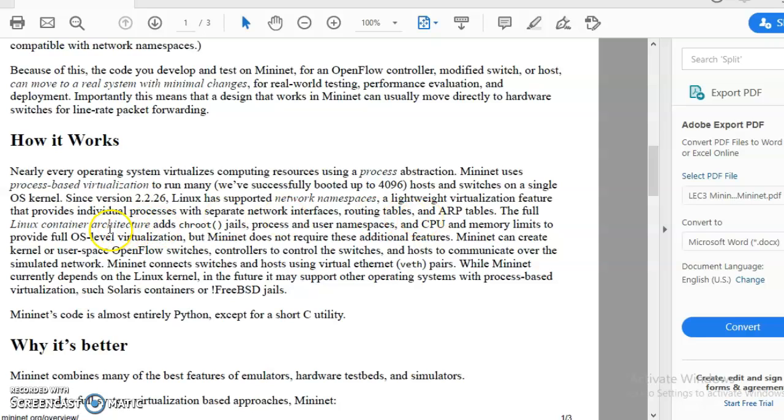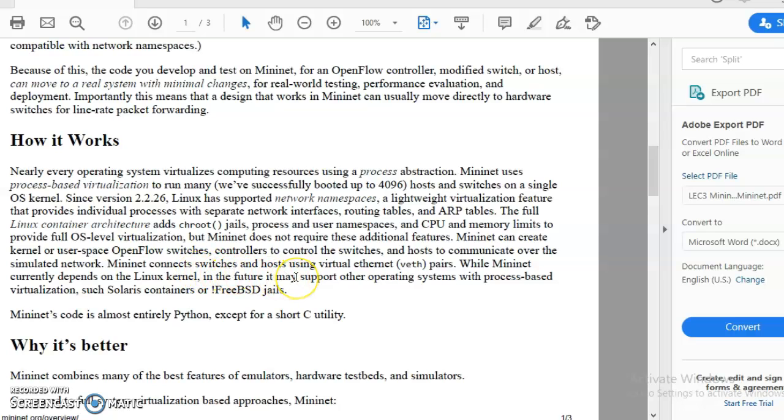The full Linux container architecture adds chroot, jails, process and user namespaces and CPU and memory limits to provide full OS level virtualization, but Mininet does not require these additional features. Mininet can create kernel or user space OpenFlow switches, and a controller to control the switches and hosts to communicate over the simulated network.